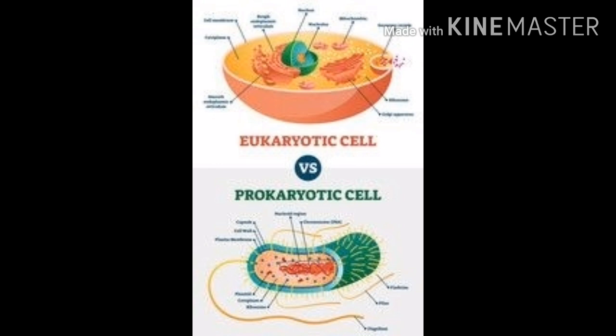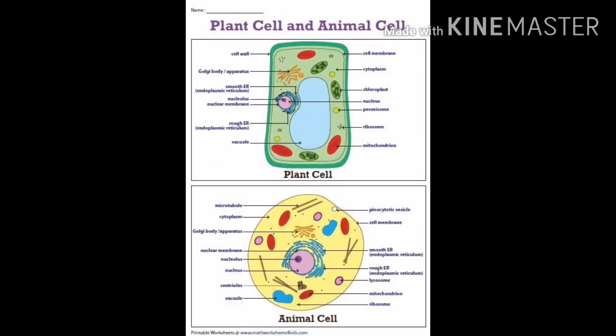organisms are. From the eukaryotic point of view, there are two types of cell, the plant cell and the animal cell. In this picture also there is a basic difference between the plant cell and animal cell. As we all know, the plant cell is rectangular or slightly square in shape, whereas the animal cell is spherical in shape. There are so many basic differences between the animal cell and plant cell, which we will discuss in the next video on the eukaryotic cell.